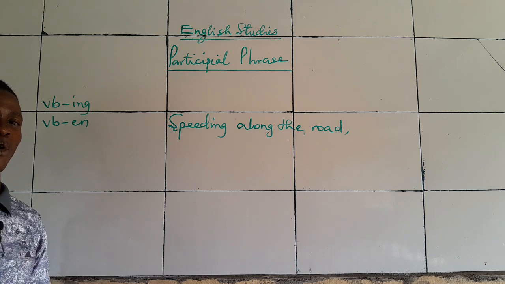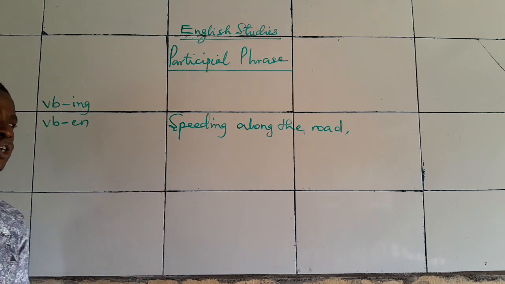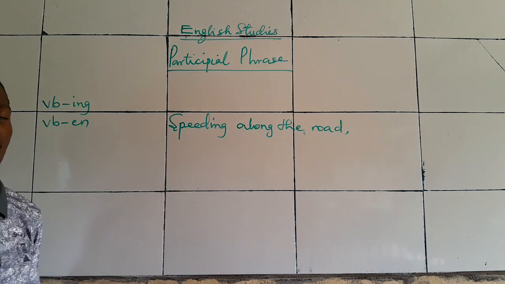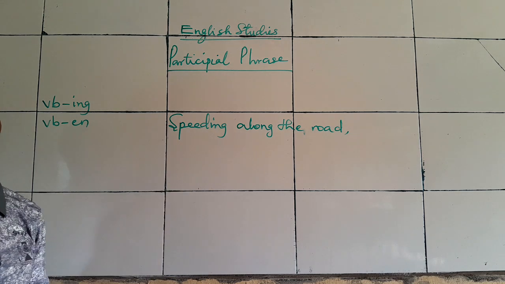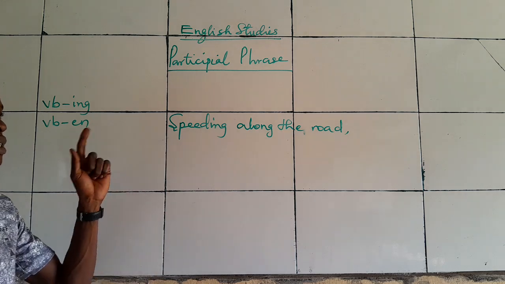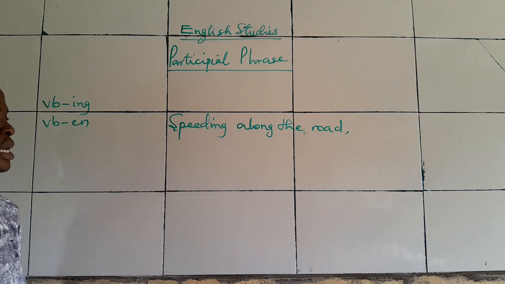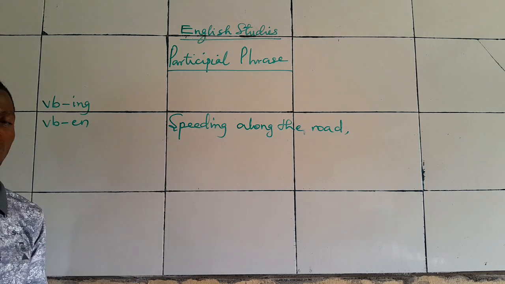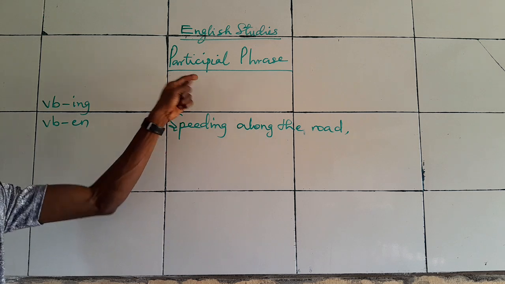Now, where we are going exactly is not really the identification of what is called participial phrase. What exactly we need to work on right now is how do we answer questions from participial phrase. We have two things that we need to take note of. The first one is the structure and the second one is the meaning. Speeding along the road. Who is speeding or what is speeding? We don't know. That takes us back to the meaning of what is called participial phrase.